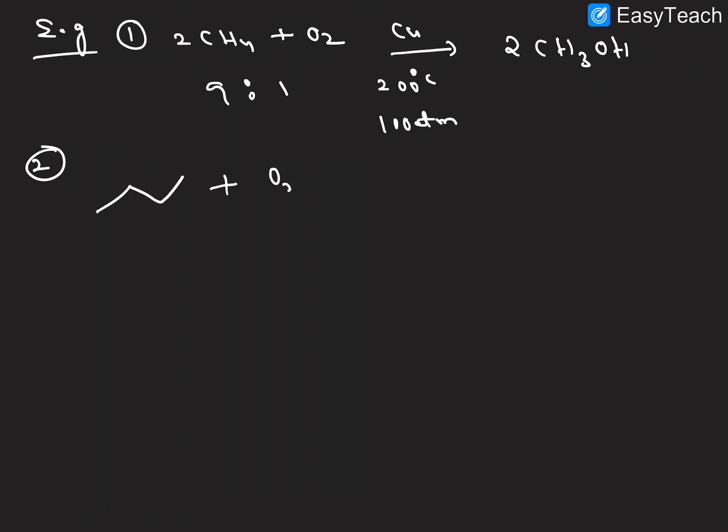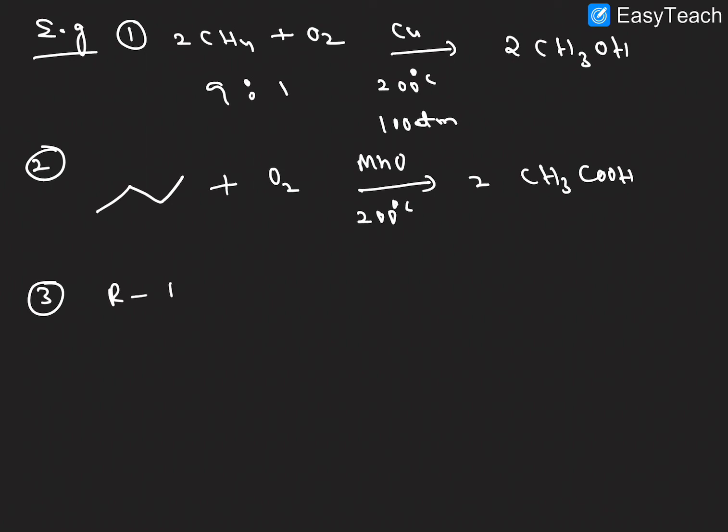Next, example 2 here. So we are taking butane in the presence of oxygen, using manganese oxide and 200 degrees temperature. So what will we get here? Ethyl alcohol, sorry, acetic acid. 2 moles of acetic acid we will get, right? So this is one of the examples, right?